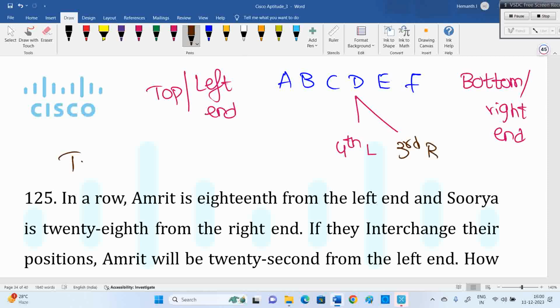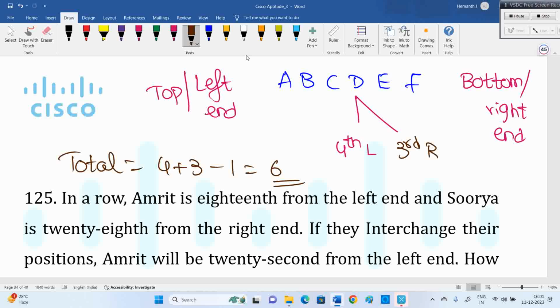So for any person, it's not about D. Any person's position you know from top and bottom, from upward or downward, or from left hand and right hand. If you want the total people in that row, then upward plus downward minus 1, or top plus bottom minus 1, or left hand plus right hand minus 1. Minus 1 because we counted the same person twice.